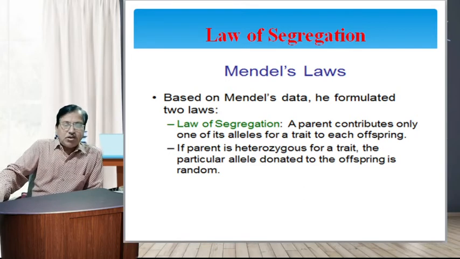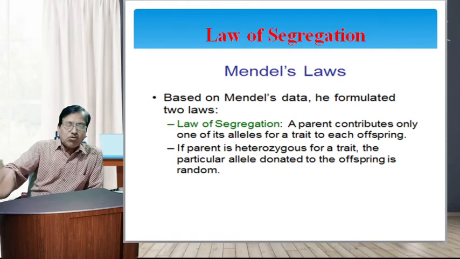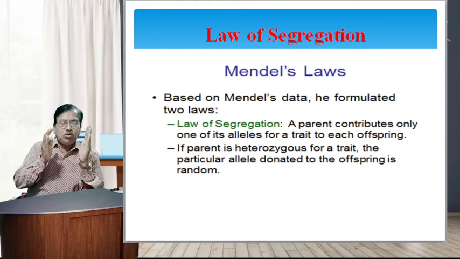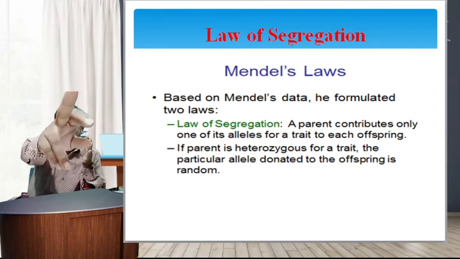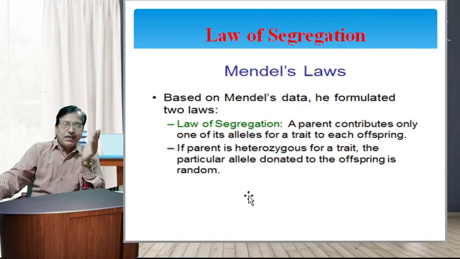Dear friends, the law states that the hybrid or heterozygote of the F1 generation has a pair of contrasting characters or allomorphs, dominant and recessive. Each parent contributes only one allele for a trait to each offspring. If a parent is heterozygous for a trait, the particular allele donated to the offspring is random.